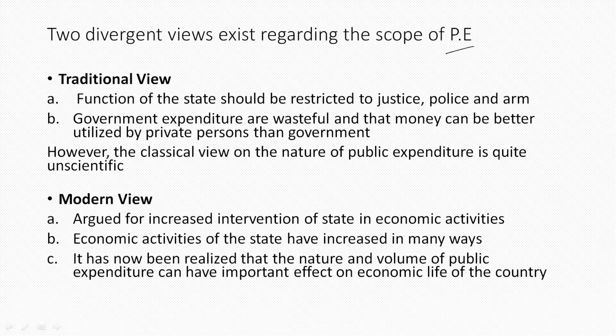So, we see two divergent views regarding public expenditure, PE here standing for public expenditure. These two divergent views are the traditional view and the modern view.